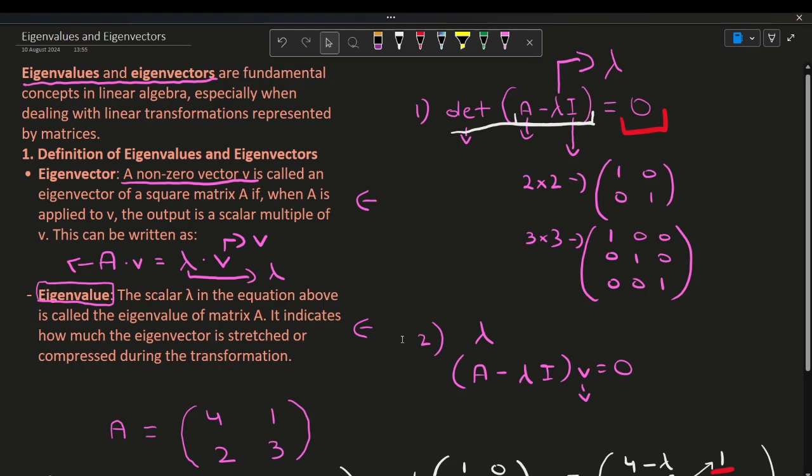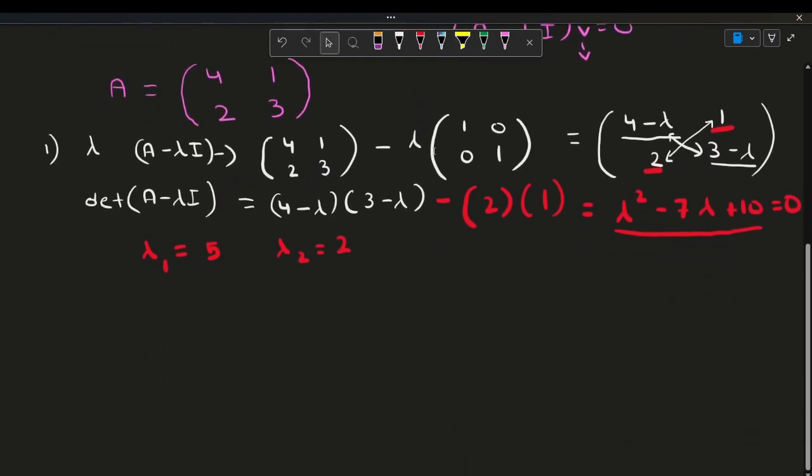So now we've completed step 1. We've completed step 1 and found the values of lambda. Let's go and start doing step 2 now, where we find v, which is also our eigenvectors.